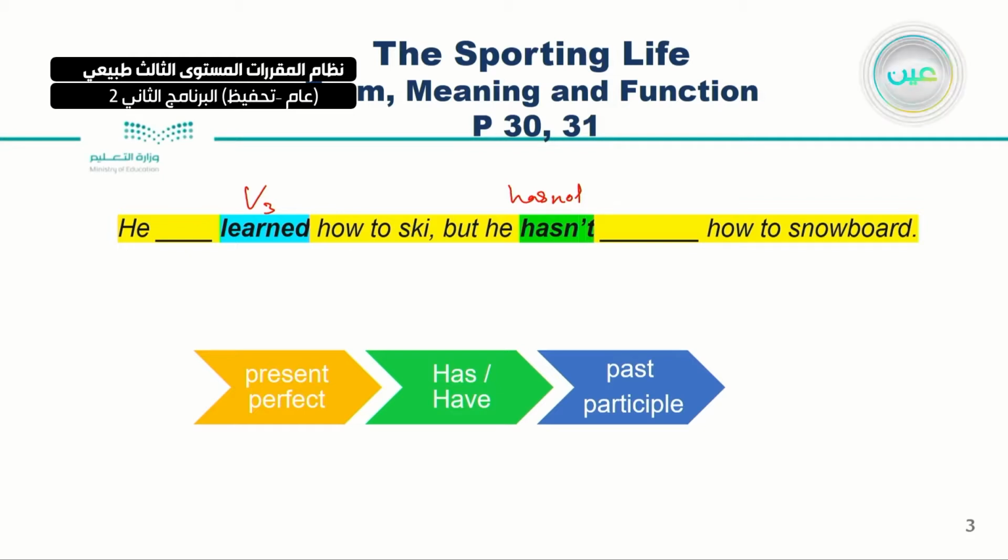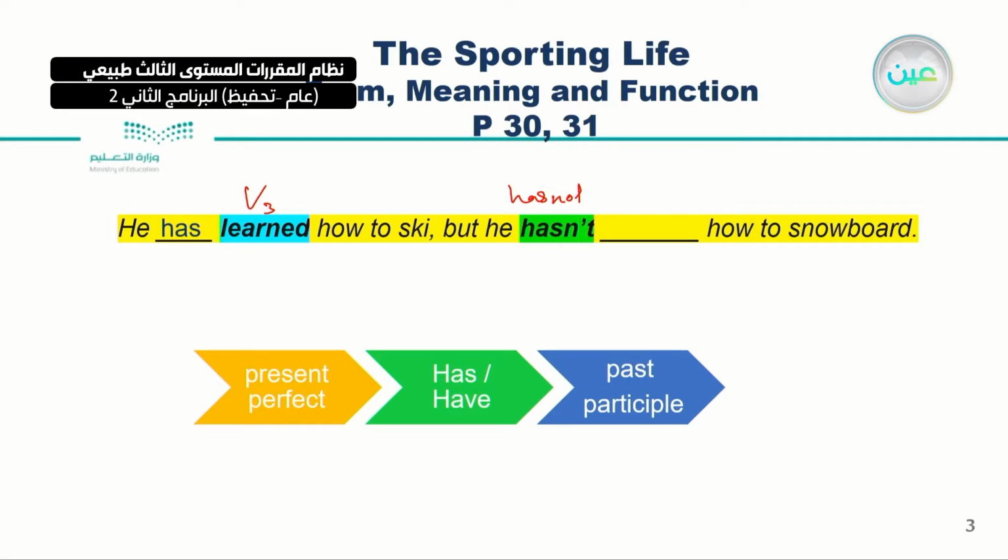So if you'd like to answer this sentence, you should answer like this. You should use has or have before the past participle, and after the pronoun or the noun itself. So you should also know how we can use the pronoun or the noun itself. Is it singular or plural? So he here is plural or singular? It is singular. So here we're going to use has. The answer is has. So he has learned how to ski, but he hasn't.